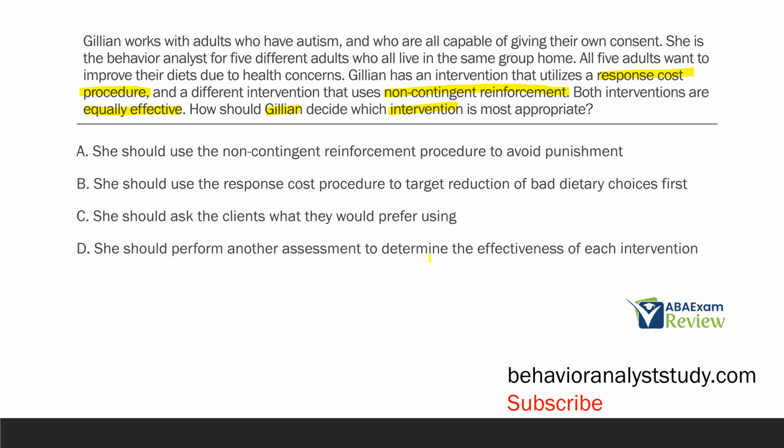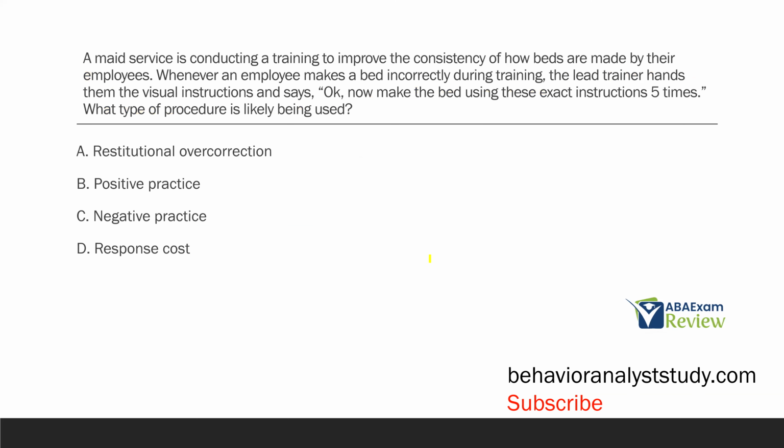Well, now that would be just wasting time and resources. She already knows each intervention, or both interventions, are equally effective. There's no reason to conduct another assessment. Given all else is equal, given that they're adults who can consent and give their opinion, she should ask the clients what they would prefer using.